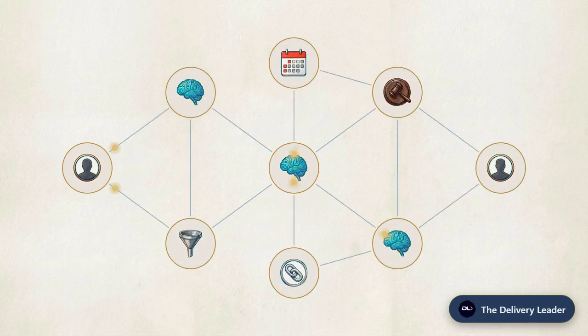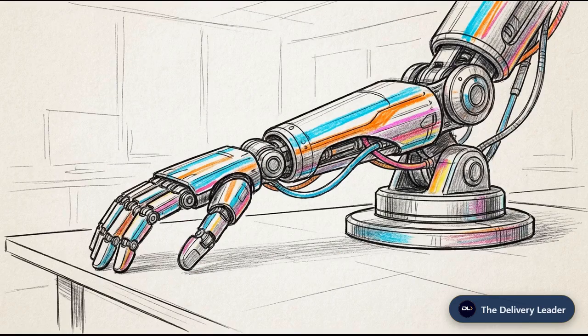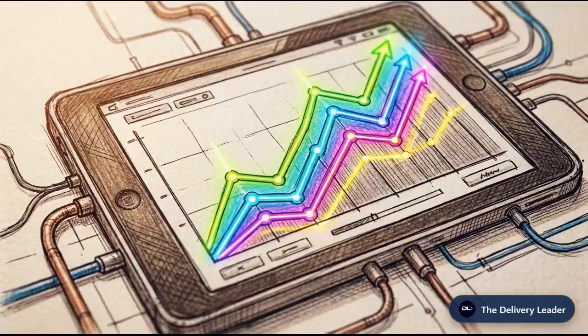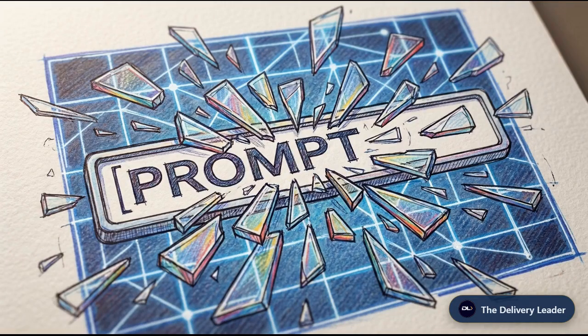We must integrate AI as an active node within a larger interconnected system. That requires deploying the machine to interview you, to research context, critique your drafts, and monitor outcomes. Mastering enterprise AI requires discarding the input box and re-architecting the workflow itself.